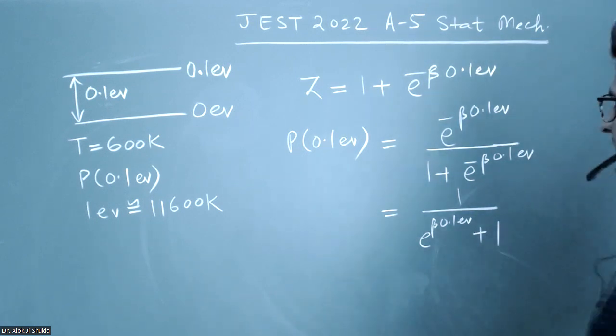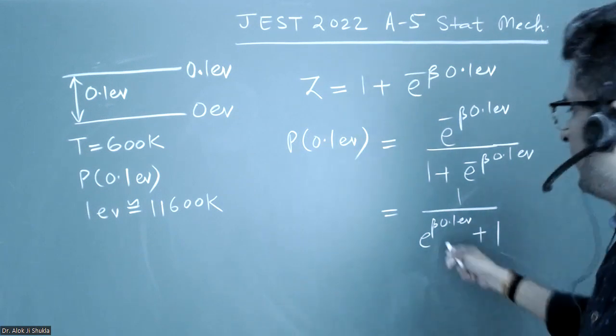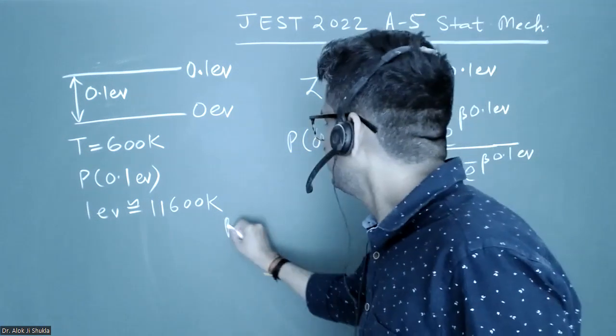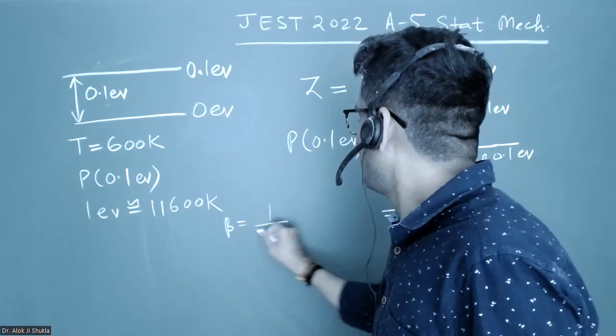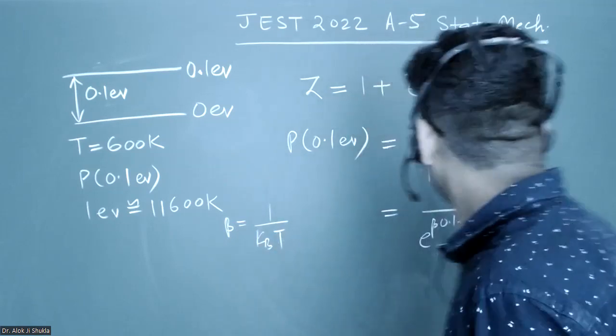Now I have to put this in terms of numbers. So beta, you know, is equal to 1 over kBT, right?